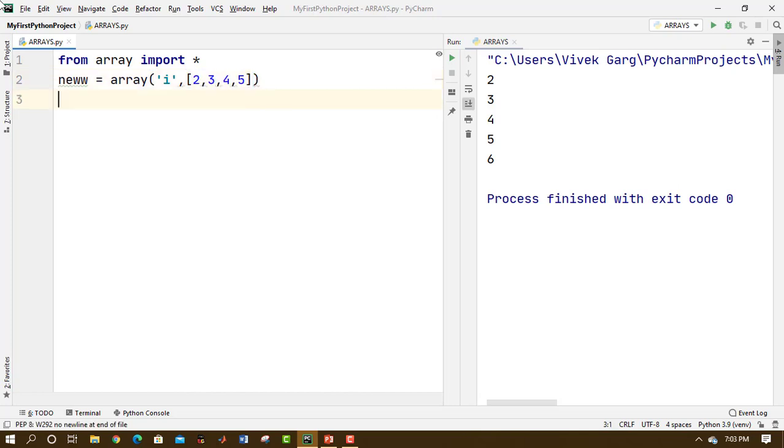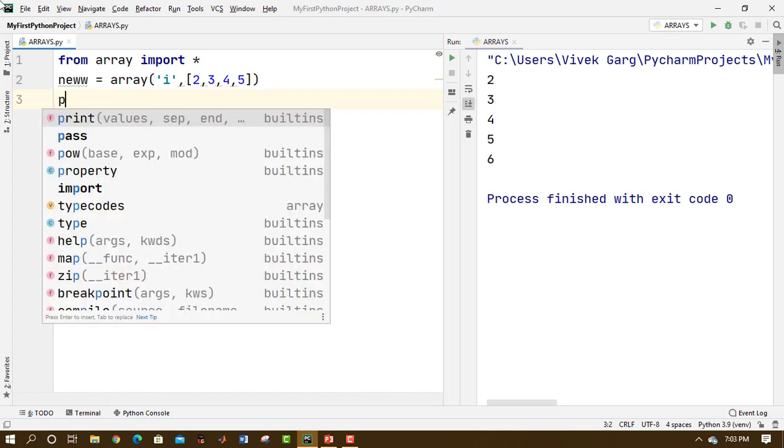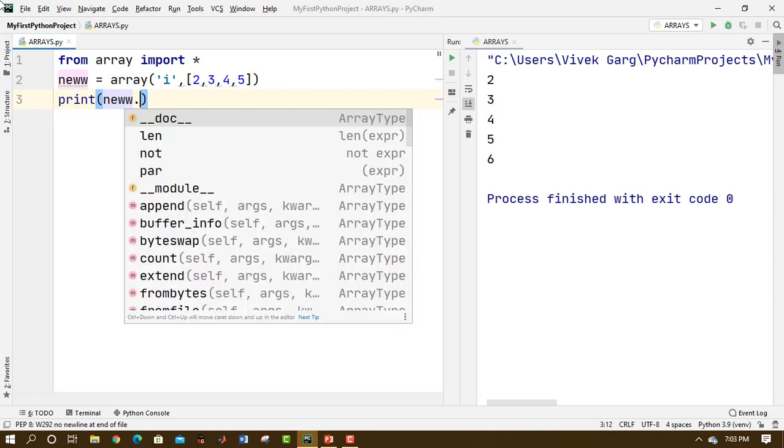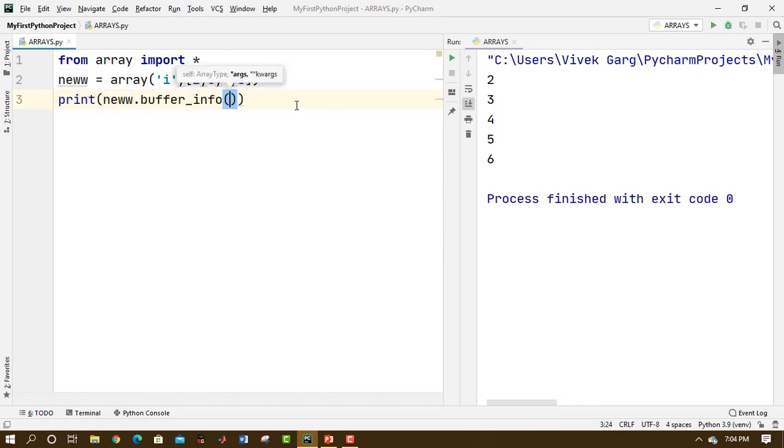Then what I'm going to do here is print new dot, and I'm going to use an inbuilt method here, which is the buffer info method. Let me select this. Now let me simply run this and we'll see what we get on the screen.